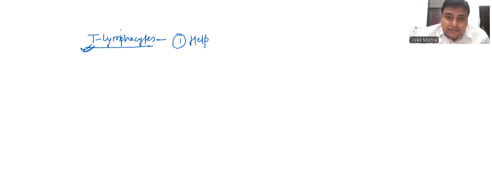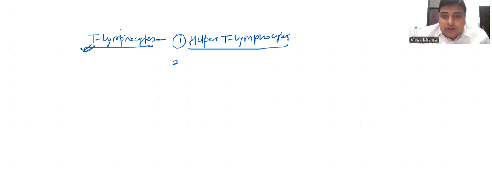First, helper T lymphocyte, also called TH.